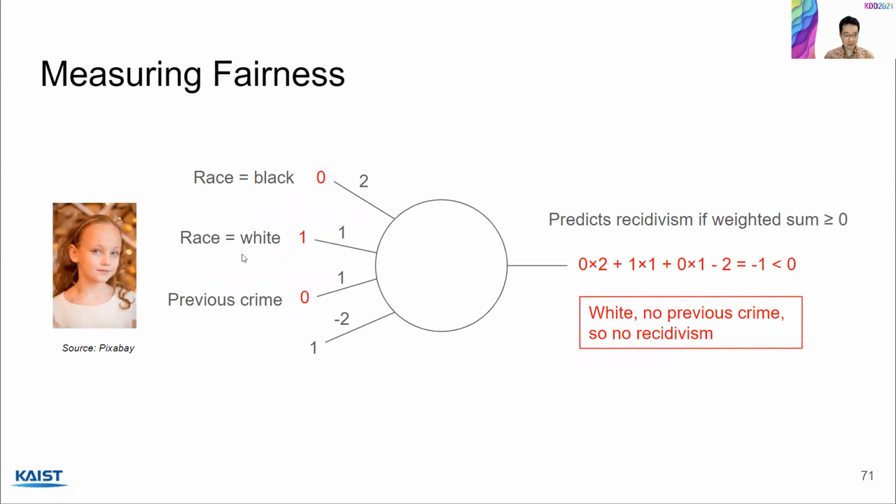For this young lady, the race equals Black feature has a value of 0, race equals white is 1, and let's say this person did not commit previous crime. So then if we take the weighted sum, then we'll have a result of -1. So since -1 is less than 0, the model does not predict recidivism. And we can actually interpret this result. It's saying that this person is white but has no previous crime, so therefore probably no recidivism, which seems to make sense.